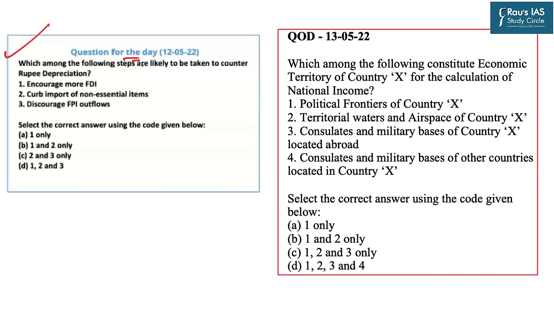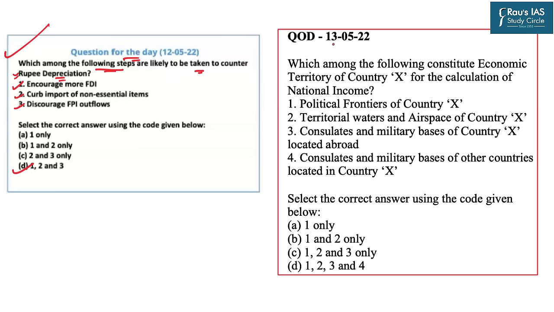The question asked in yesterday's DNS was in relation to the rupee depreciation. The question asked which among the following steps are likely to be taken to counter the rupee depreciation. First was encourage more FDI. Second, curbing the import of non-essential items. Third, discouraging FPI outflows. So all the three steps are likely to be taken to counter the rupee depreciation. That is why option D, that is 1, 2 and 3 is the correct answer.